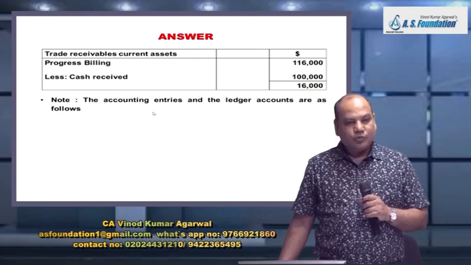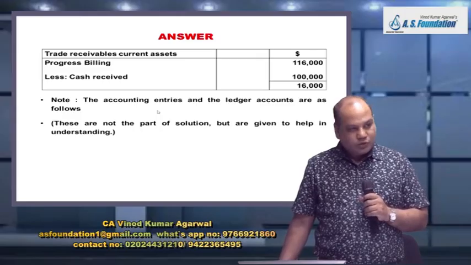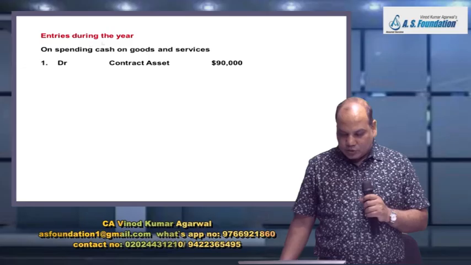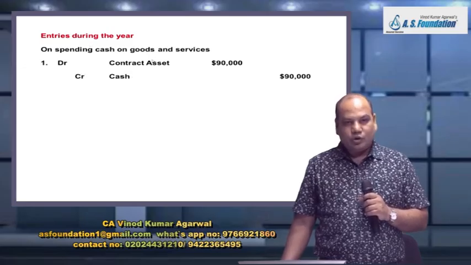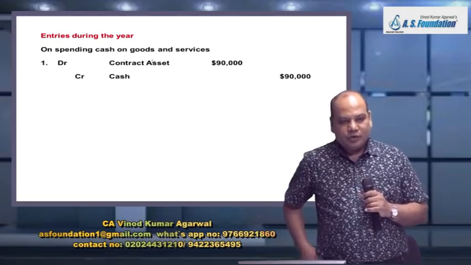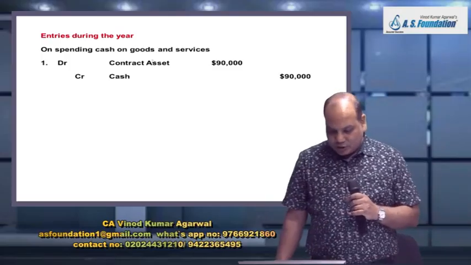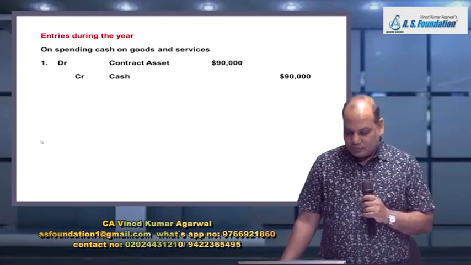Now in case you also have to understand the journal entries and ledger account, it would look like this. First are the entries you have to pass during the year. Whenever you incur expenditure on goods and services, for example, you buy material, labor, expense, the entry will be: you open an account called contract asset account.